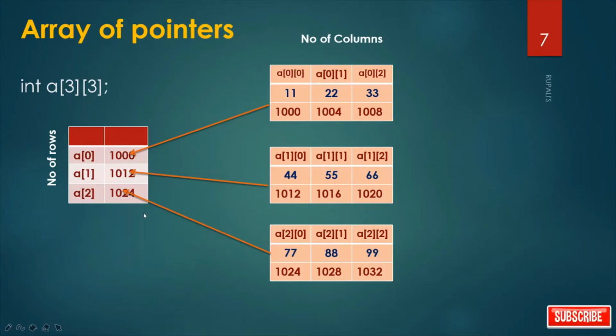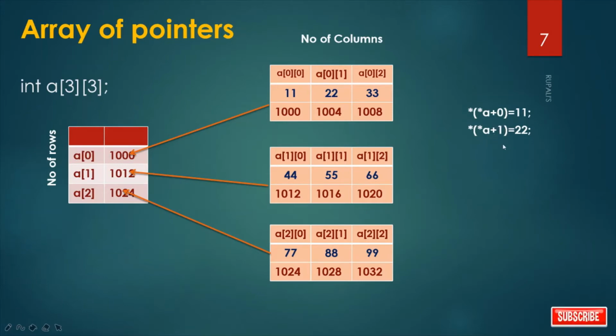It is 1024. Now think, what is the value of *(*A + 0)? *A means 1000. 1000 plus 0 means 1000. The value at 1000 is 11. Now, *A + 1. *A means what? 1000. Plus 1 means it is addition of pointers.